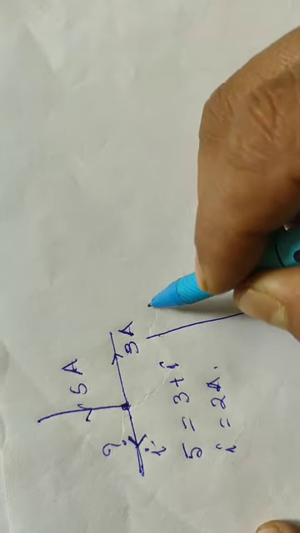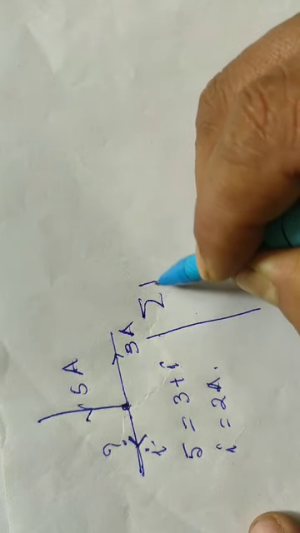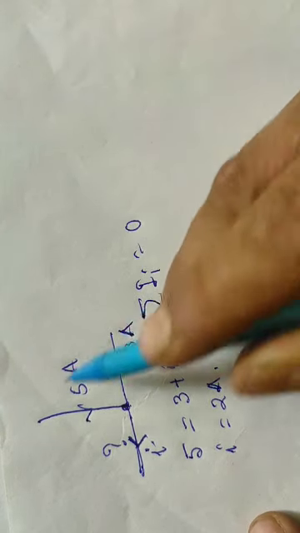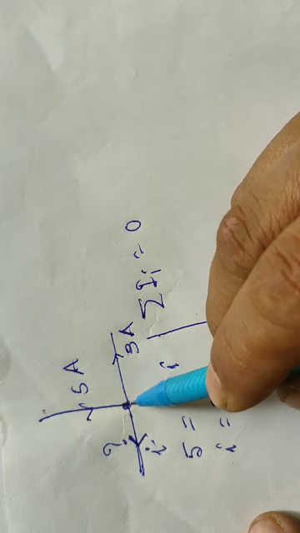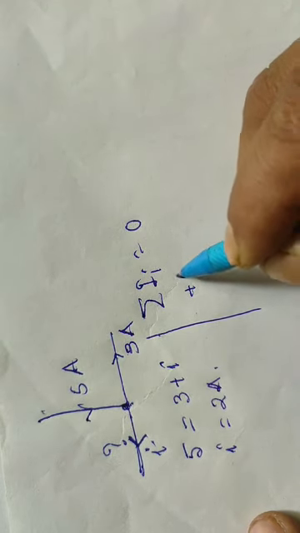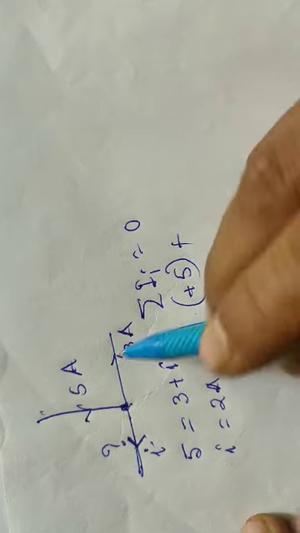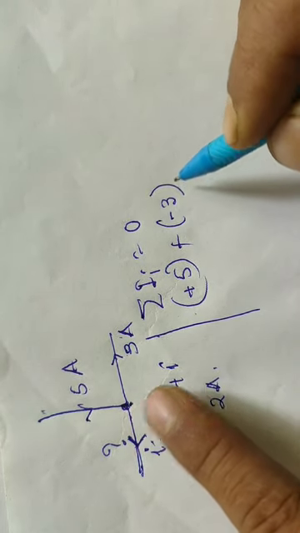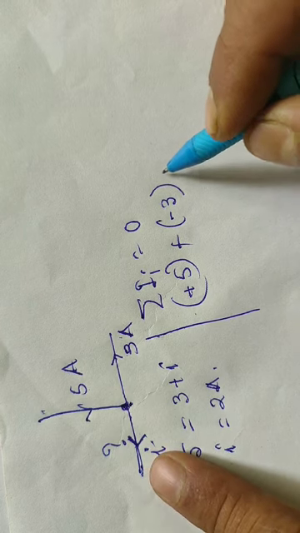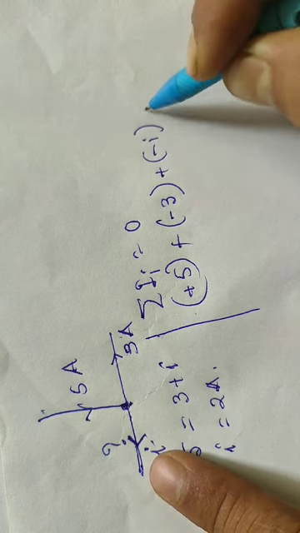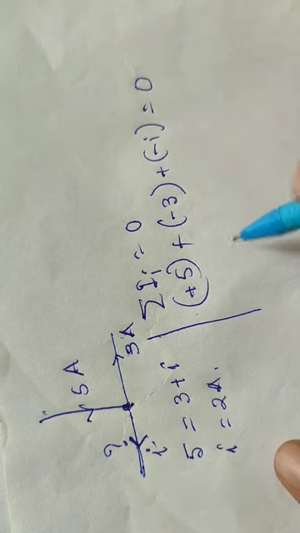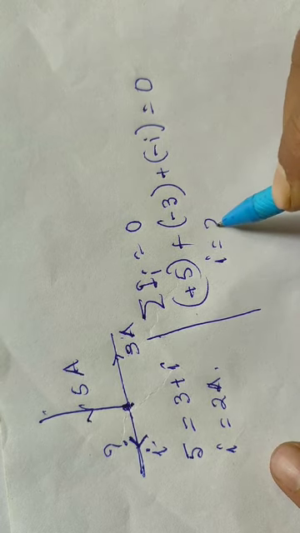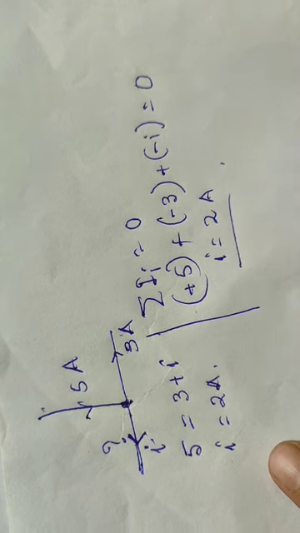If we follow the algebraic sum of currents, now it is 0. Let current towards the junction be positive, and current coming out from the junction be considered negative, and this one is also negative, so the sum is equal to 0. Finally we get the same value, 2 ampere.